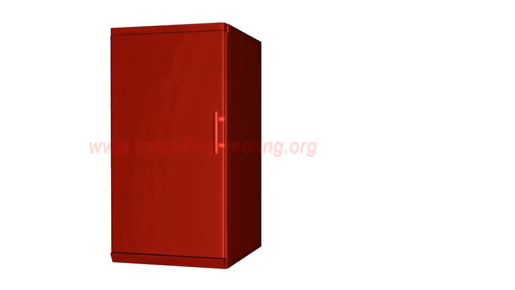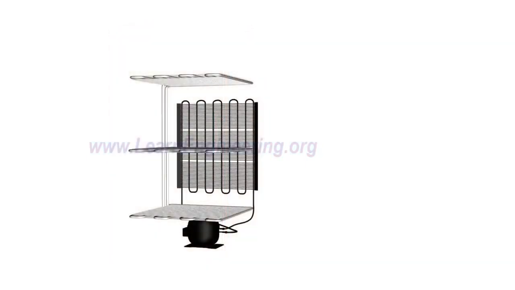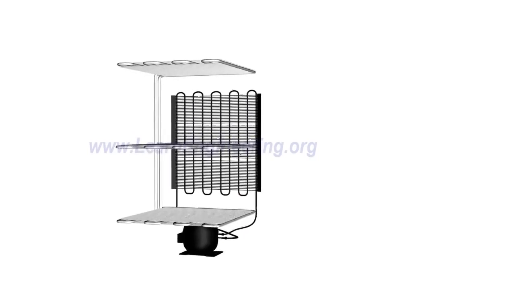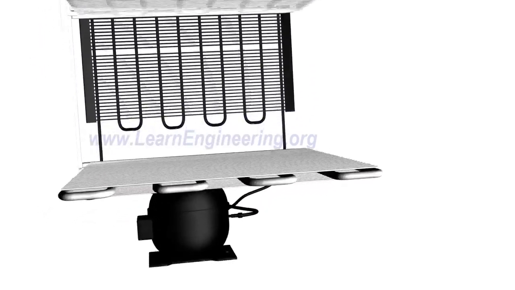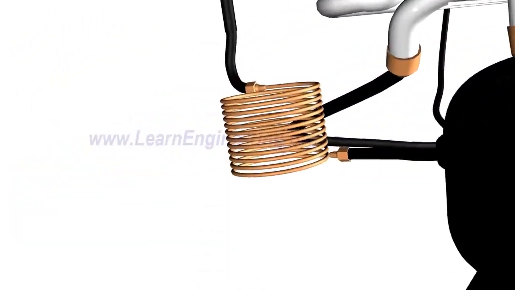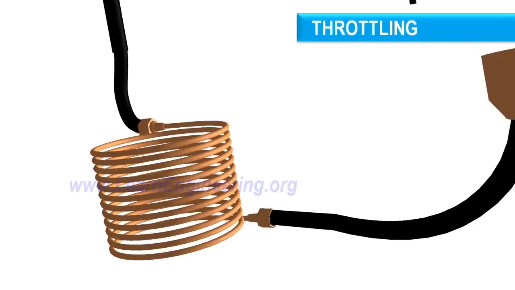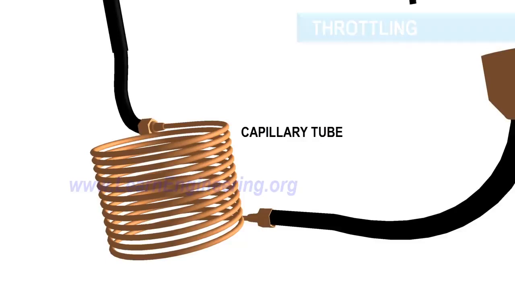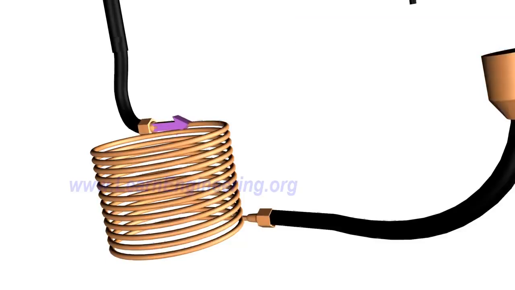This is what is inside a refrigerator. At the heart of the system is a simple device called a throttling device. Cold liquid is produced with the help of this phenomenon. In this case, the throttling device is a capillary tube. For effective throttling, at inlet, refrigerant should be high-pressure liquid.